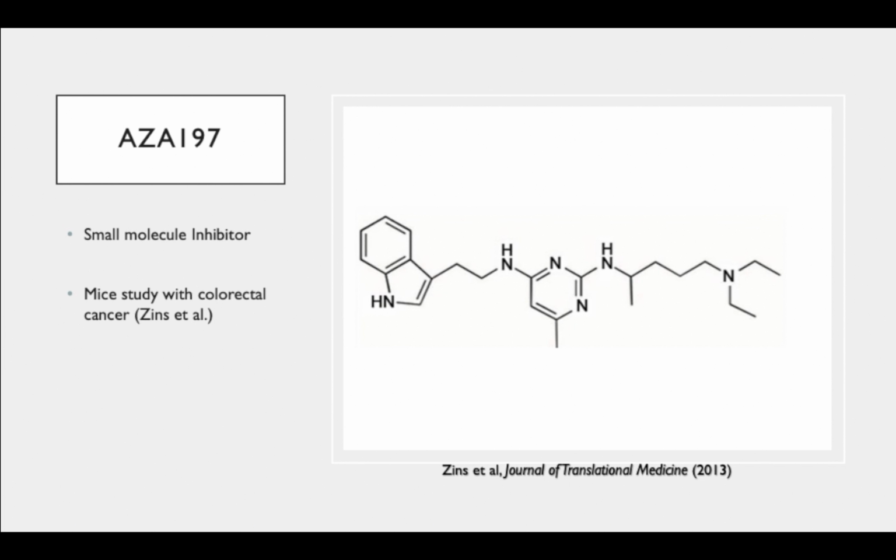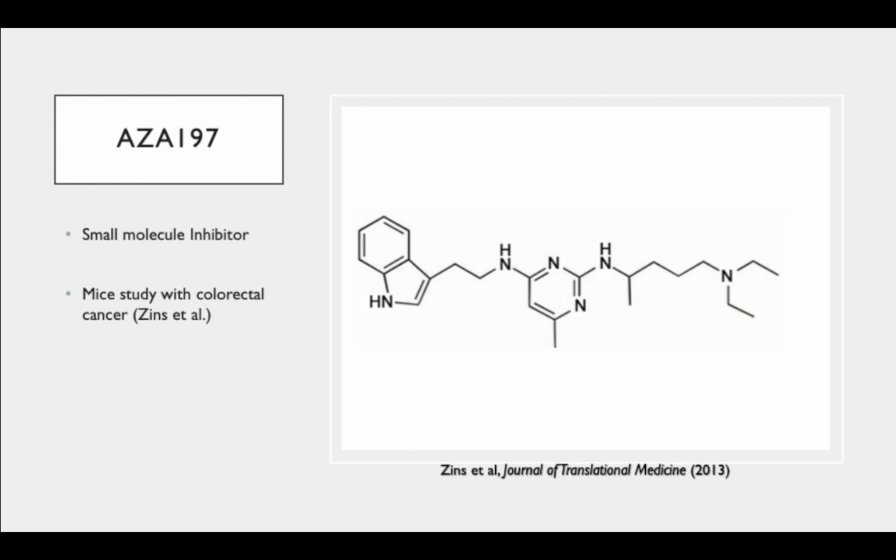In a study with mice injected with colorectal cancer cells, the mice treated with AZA197 had better prognosis, increased survival, and a shrinkage of tumors compared to the control group. So we are trying to understand better how AZA197 can affect CDC42 and play a role in its signaling.